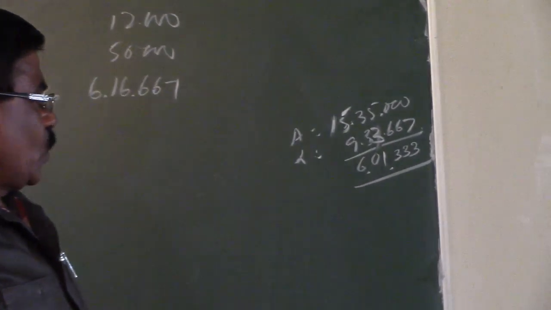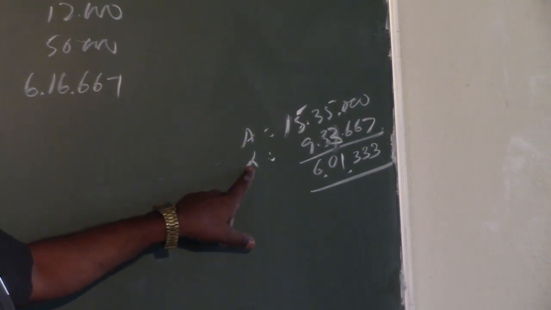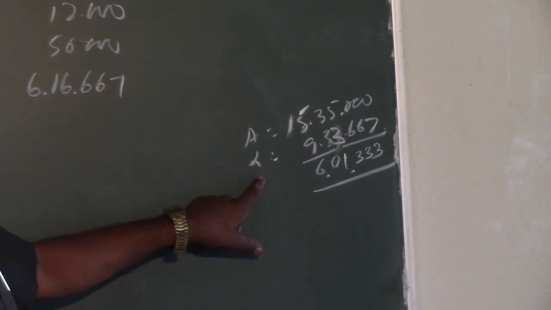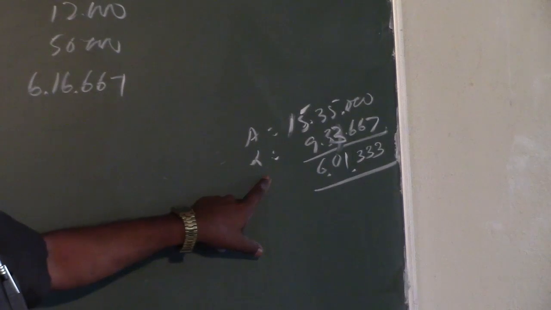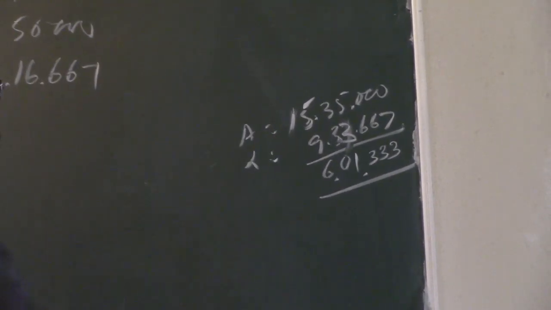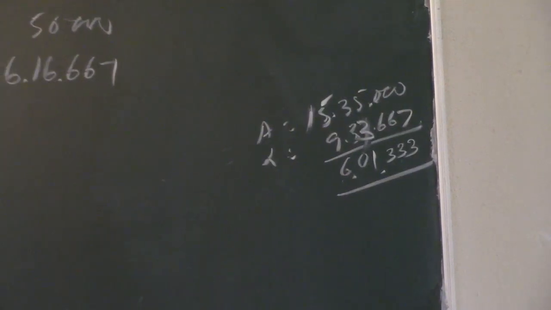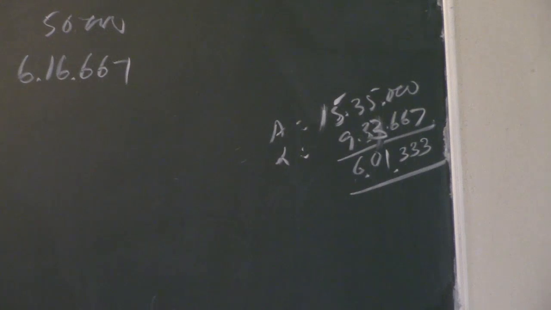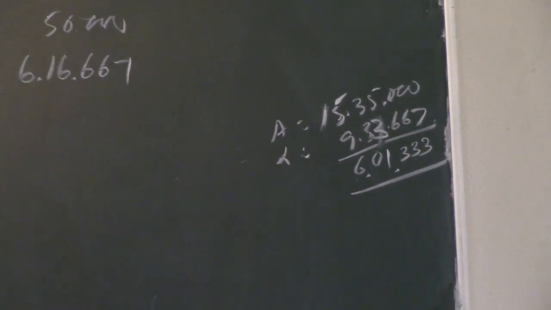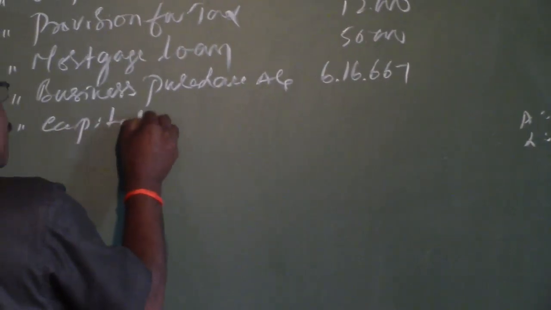Here asset values are more and liabilities are less, in the sense that the purchasing company is going to pay a lower value for the assets taken over, that is rupees 6,01,333. The excess of assets value is to be considered as capital reserve.